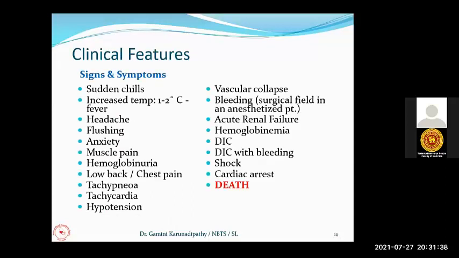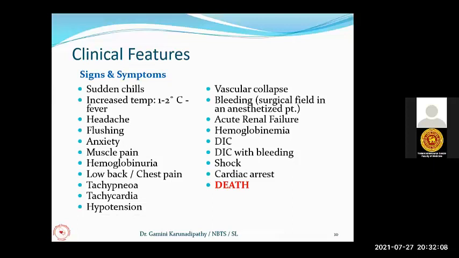The clinical features of acute hemolytic transfusion reactions: they can get sudden chills. There will be increased temperature, 1 to 2 degrees centigrade. Headache, flushing, anxiety, muscle pain, hemoglobinuria, low back and chest pain, tachypnea, tachycardia, hypotension, vascular collapse, bleeding in the surgical field.